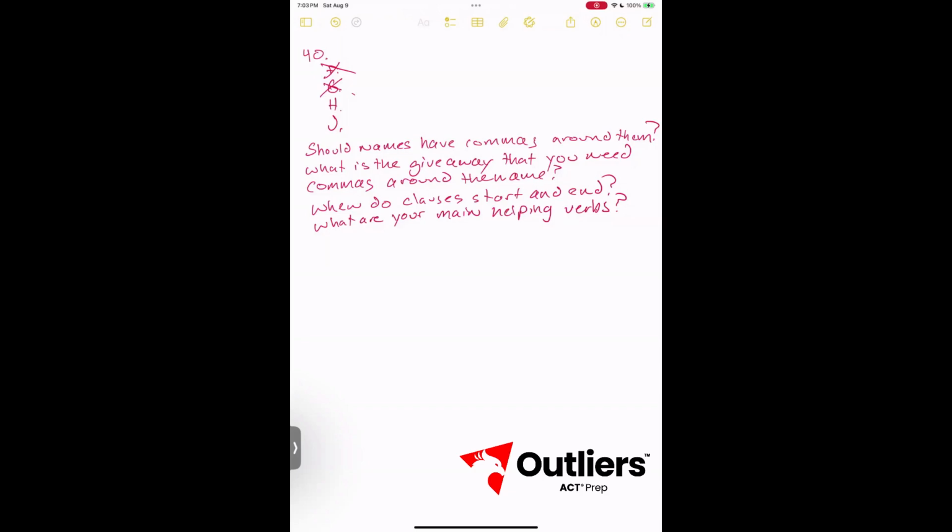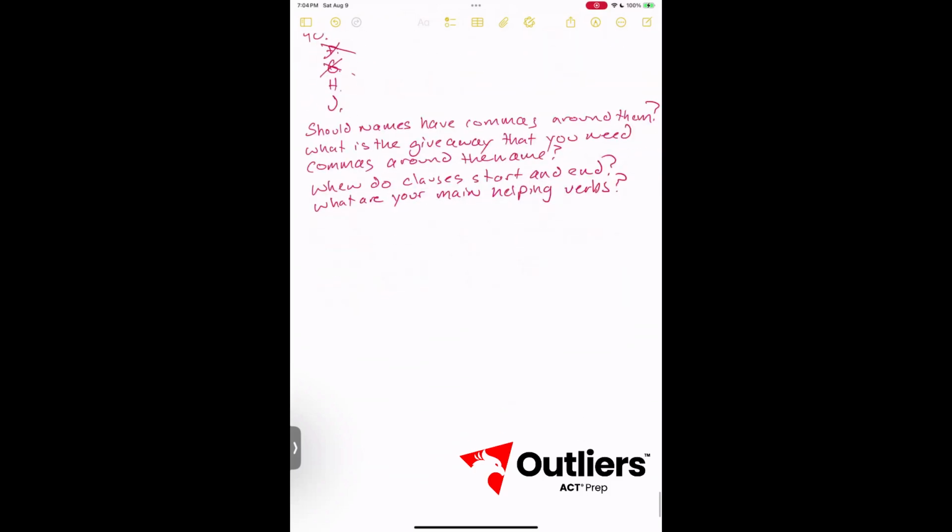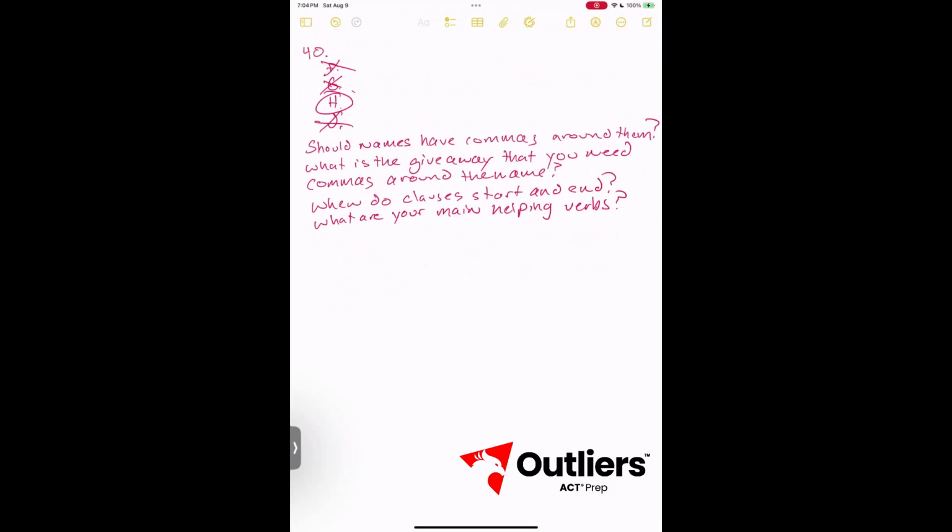Answer H. It is separating the introductory phrase from the clause, and it's doing it properly with a comma, so that's correct. It doesn't have commas around Banksy, so that's correct. So this is looking like our correct answer. Answer J. It does not have proper separation between the introductory phrase and the clause, and it has a comma in the middle of the clause. So that's punctuation in the middle of the clause. So two things wrong with answer J. We're going to go ahead and eliminate that, leaving us with confirmation that answer H is correct.